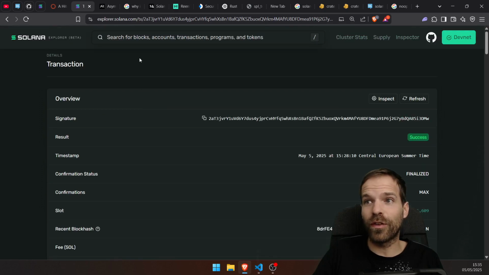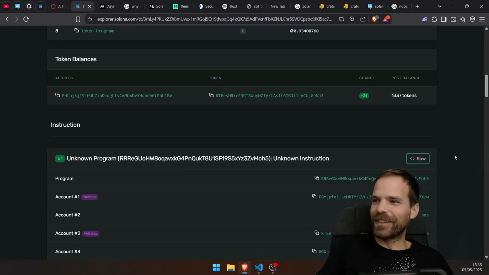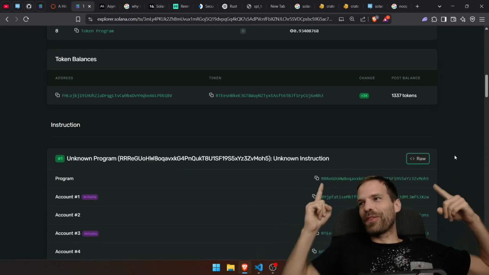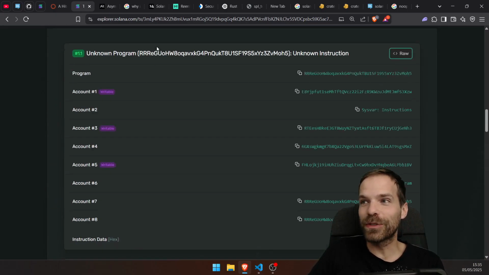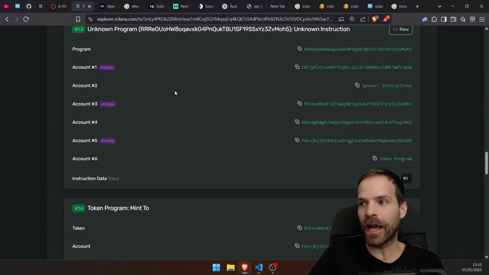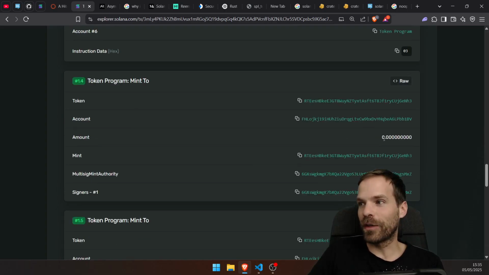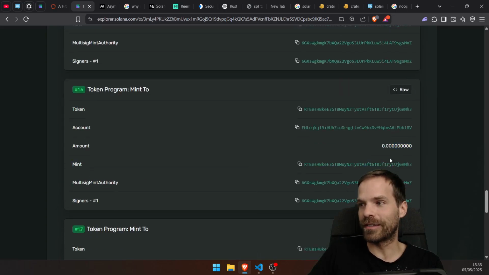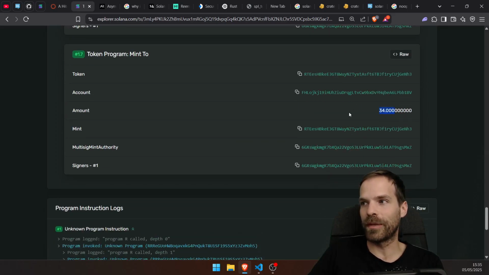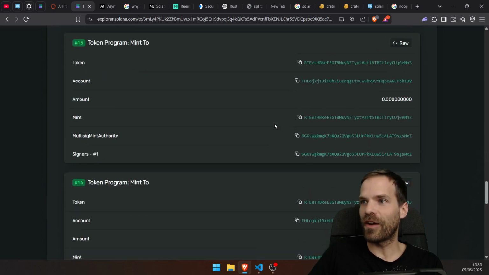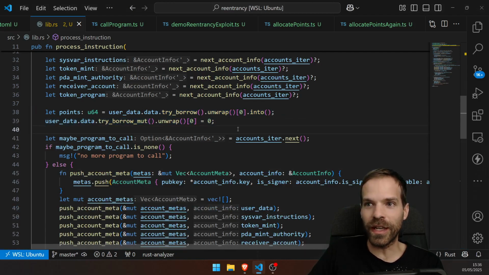I think I should only get 34 points now, tokens. And I get, yes, I only get 34 points now, bringing the total to 1337 tokens. Fixed it. Even though the program does do self-CPI and self-CPI and self-CPI, there it then always reads the points are 0. And then it only means 0 and 0 and 0. And only at the very outermost instruction, the top level one, it means 34. Nice. Very nice. I hope that you understood what the issue here is.